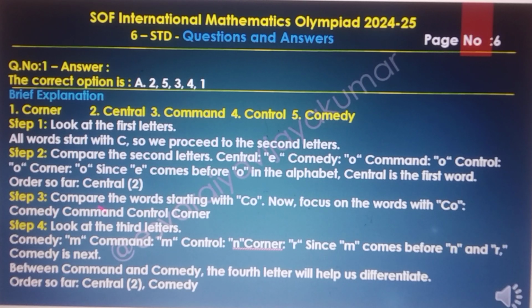Step 3. Compare the words starting with CO. Now focus on the words with CO: comedy, command, control and corner. Look at the third letters. Comedy M, command M, control N, corner R. M comes before N and R, so comedy is next. Between command and comedy, the fourth letter will help us differentiate. So far the order is central, comedy.